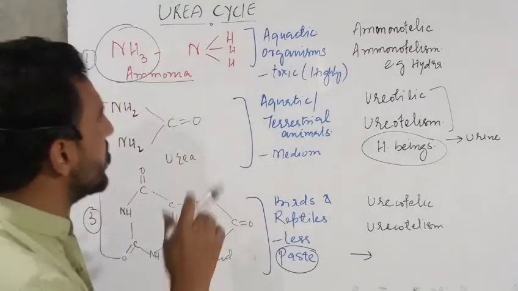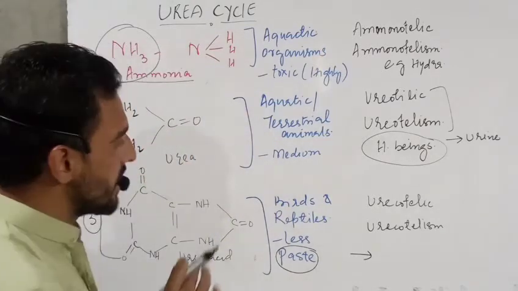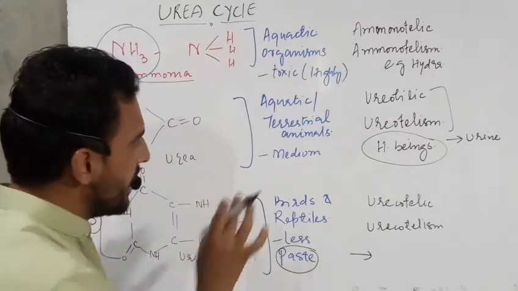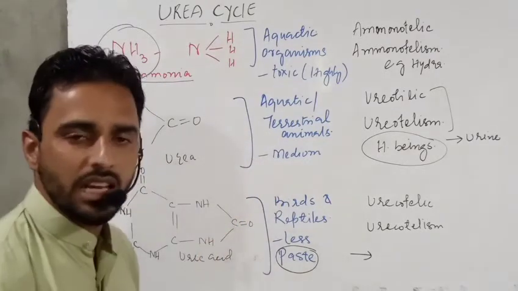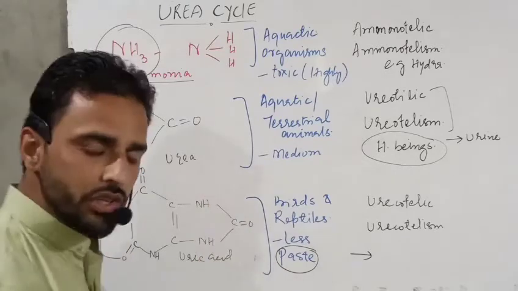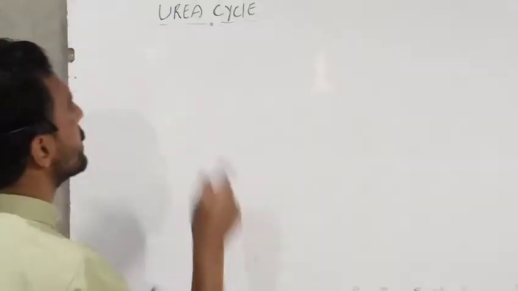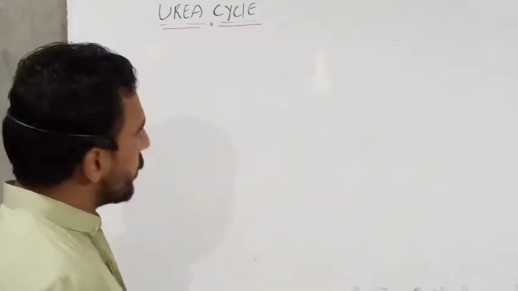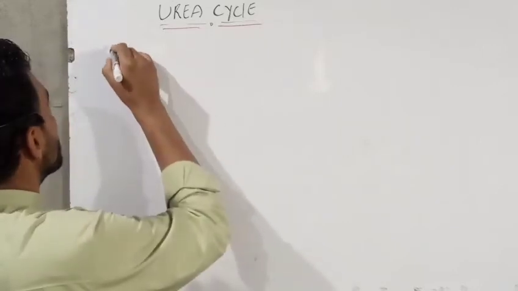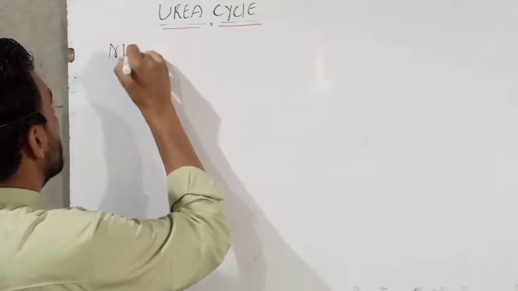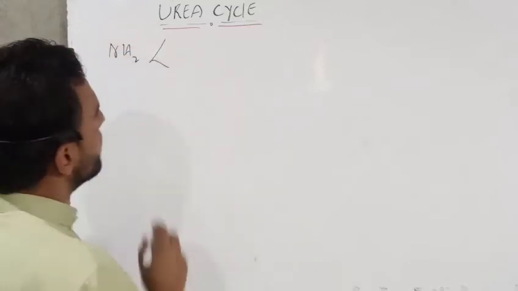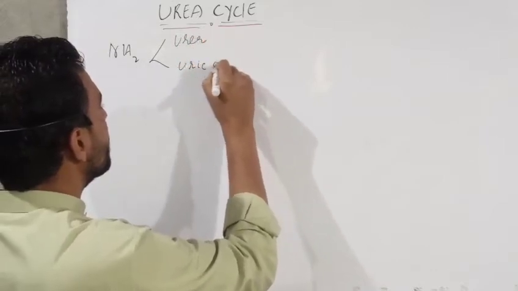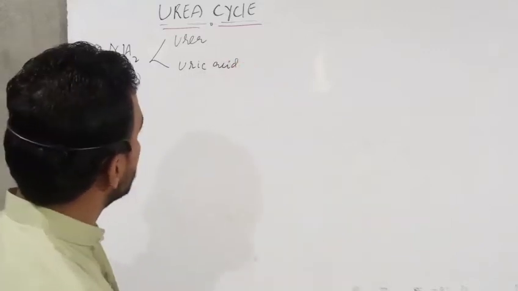And finally, we have to deal with the urea cycle. Our today's topic is the urea cycle, so we will deal only with urea, not with uric acid and not with ammonia. Now we will see how the urea cycle occurs and where it occurs. As I have already told you, the main nitrogenous waste product is ammonia, and the other two, urea and uric acid, are the derivatives of ammonia.